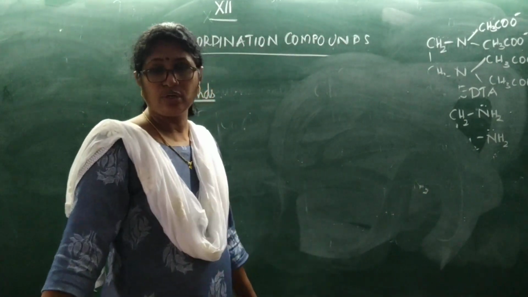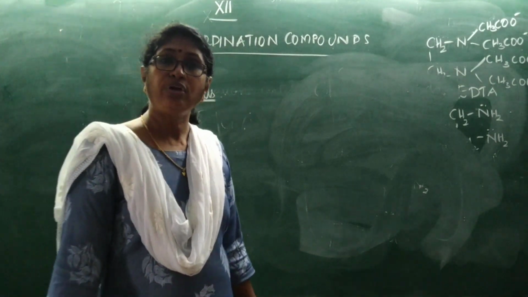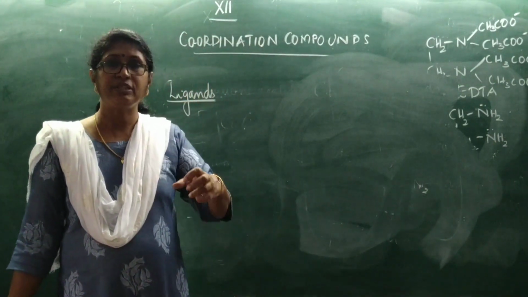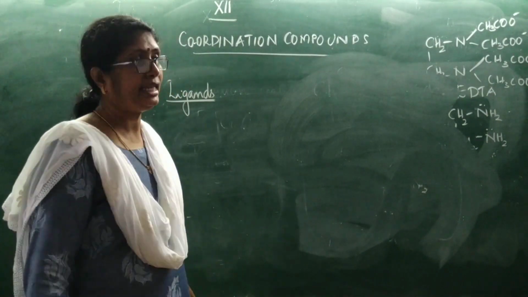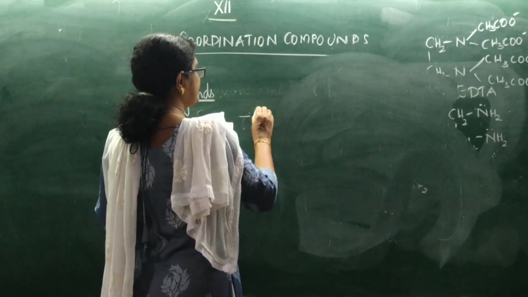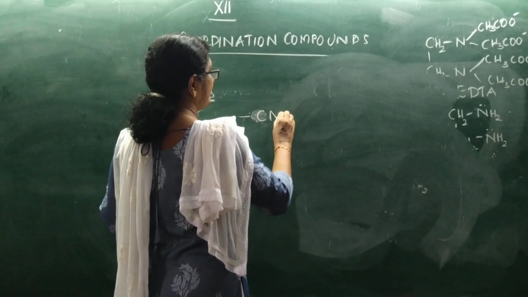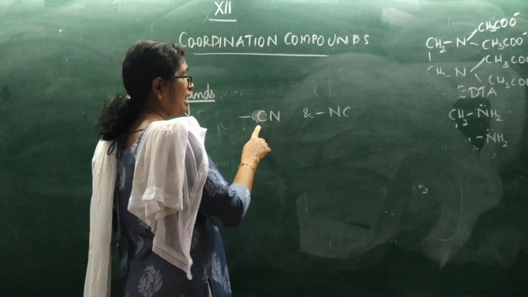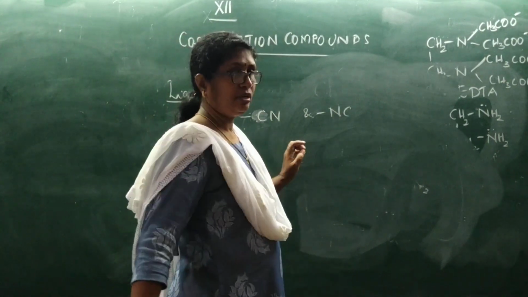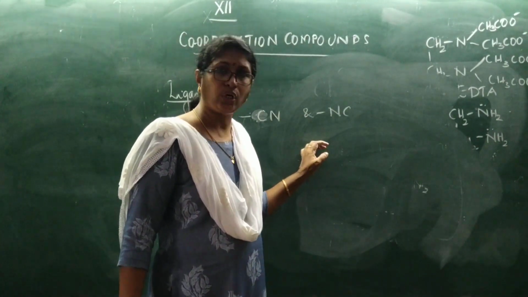Ligands which can form a bond with the central metal atom through more than one atom, they are called ambidentate ligands. For example, CN and NC. In this, carbon and nitrogen, both of them can act as donors.